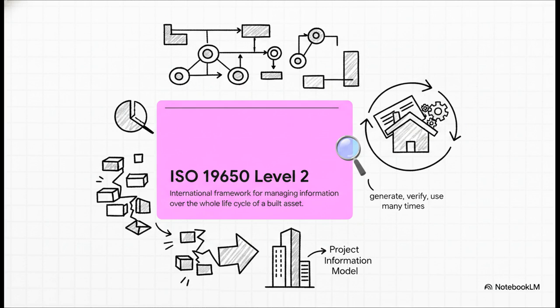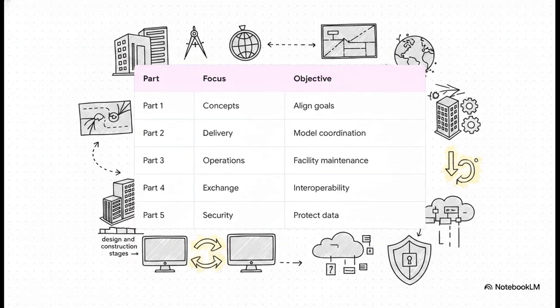Historically, projects have been absolutely plagued by fragmented data silos, right? Think about how many times a lost email attachment, an outdated PDF, or a superseded drawing has led to devastatingly costly mistakes on site. One discipline simply doesn't know what the other is doing until it's entirely too late. But the ISO 19650 Level 2 mandate completely dismantles that. It ensures that we generate information once, verify it rigorously, and then use it many times, creating a perfectly cohesive project information model.